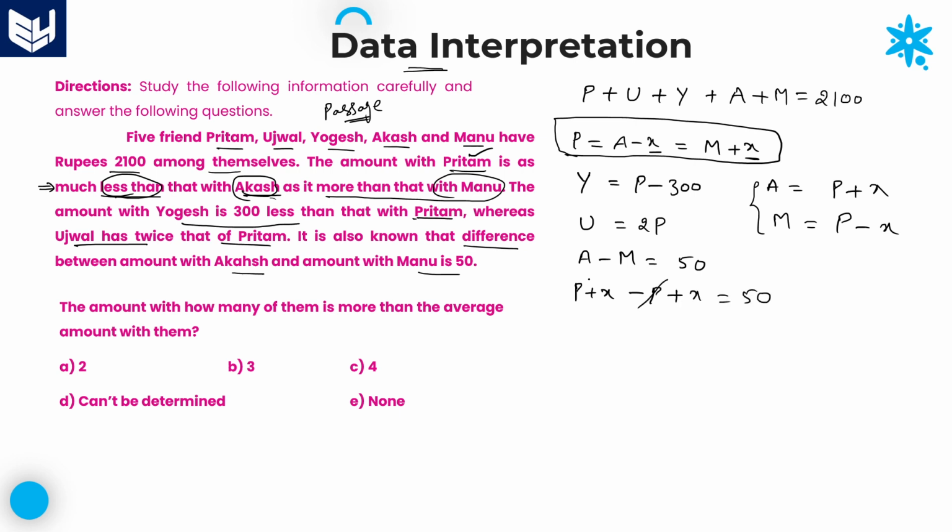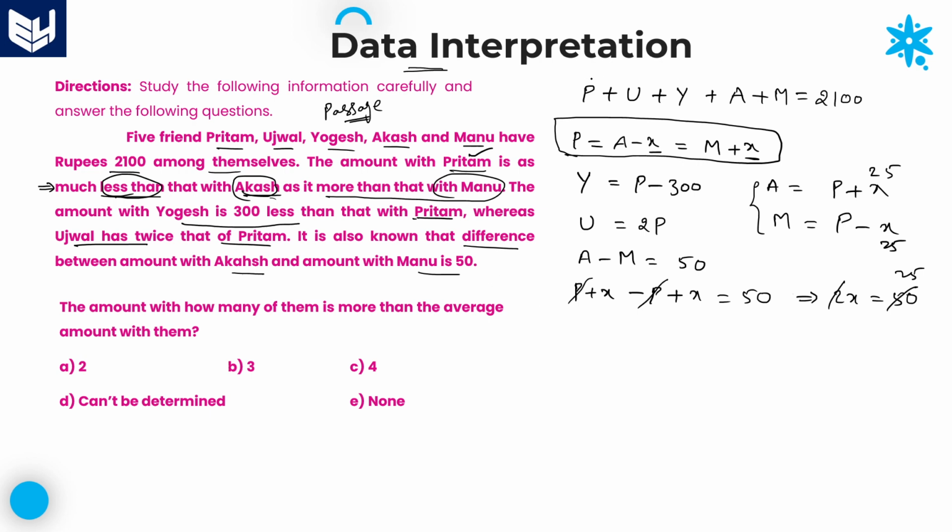So P gets cancelled, and this becomes 2X is equal to 50. And X is equal to how much? 25. X is equal to 25. It means Akash's amount is P plus 25, and Manu's amount is P minus 25. Preetham's amount is P, Yogesh's amount is P minus 300, and Ujjwal's amount is 2 times Preetham's. So we can write all the values in terms of P, so that you will get each and every individual value.